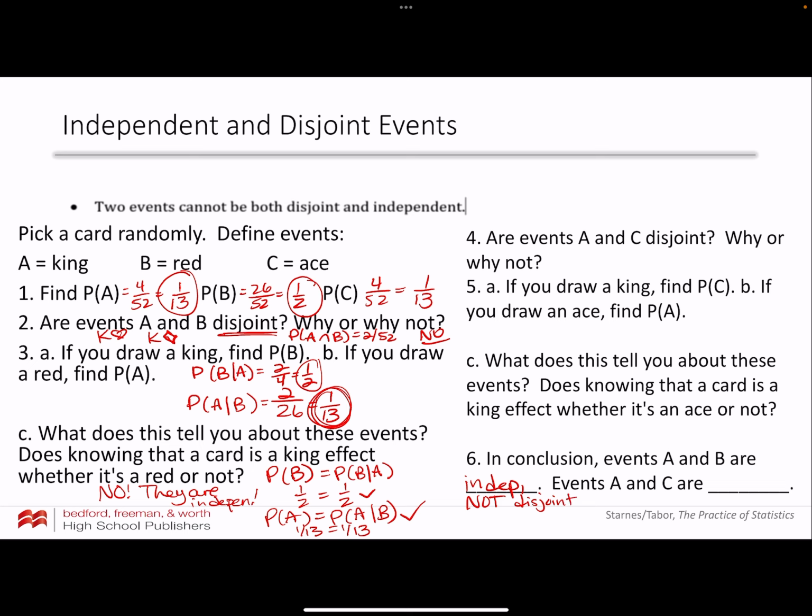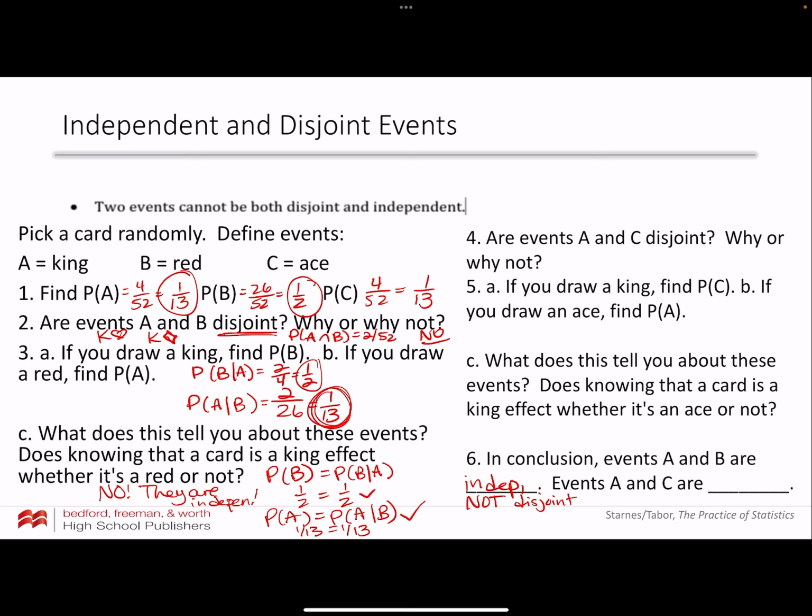Okay, now let's look at A and C. Are A and C disjoint? Why or why not? So A and C, can you have a card that is a king and an ace at the same time? Remember, disjoint means can they happen at the same time? And remember, this is the same thing as mutually exclusive. Can I pick one card and it's a king and an ace at the same time?